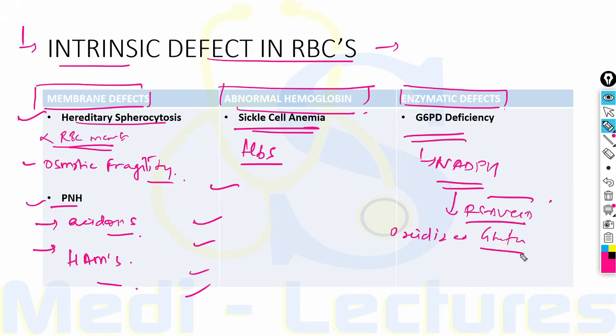Now this glutathione is oxidized while protecting the RBCs from hydrogen peroxide or reactive oxygen species. Therefore, G6PD deficiency results in destruction of RBCs by oxidative stress. What are the bodies seen in G6PD deficiency? These are Heinz bodies, which are destroyed to form bite cells.